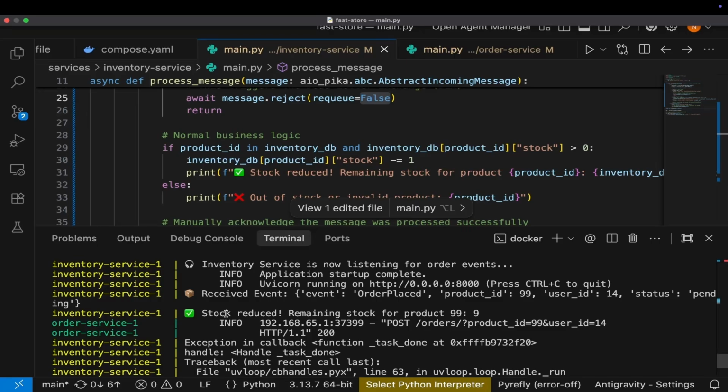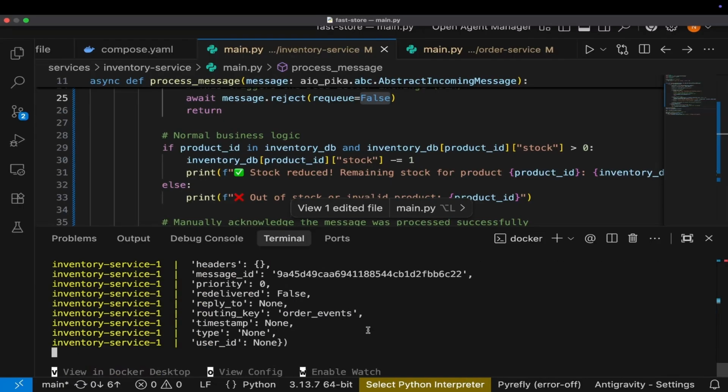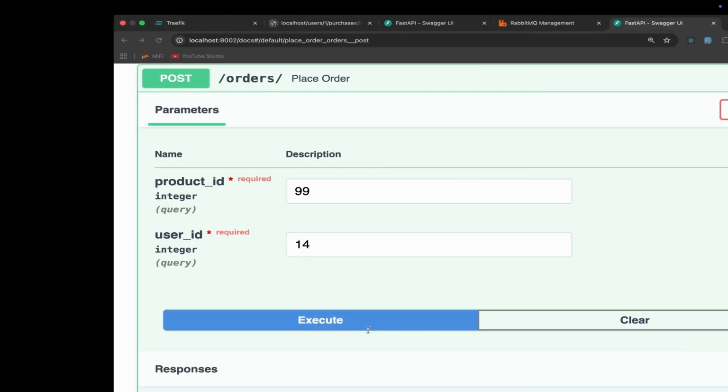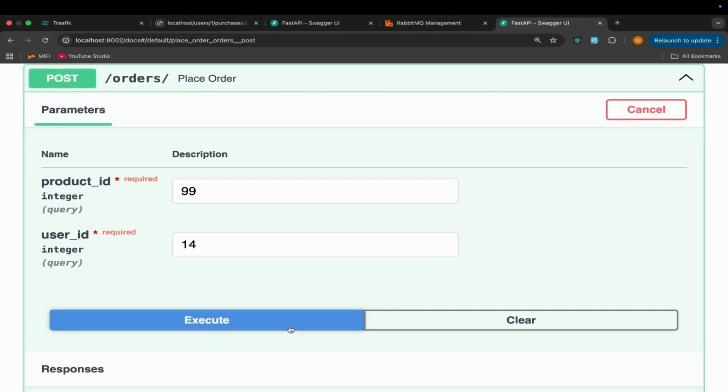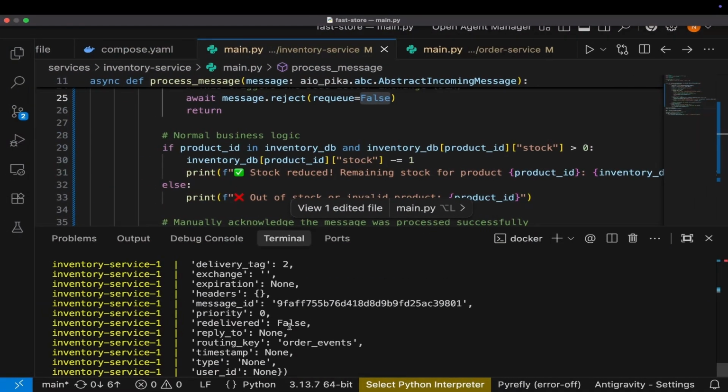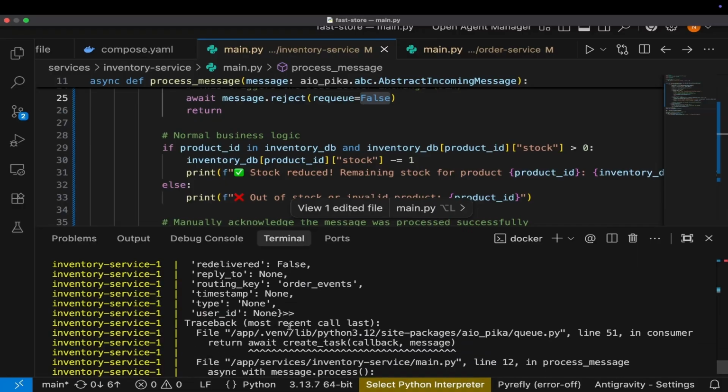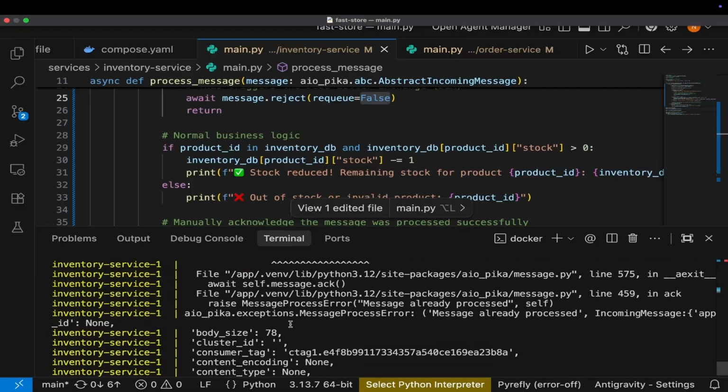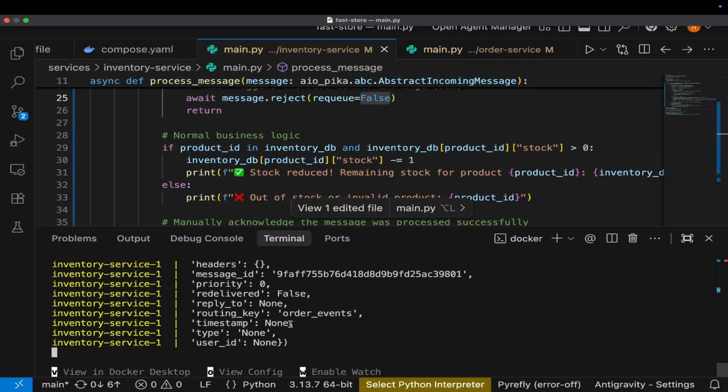Okay, look at that, it says stock reduced, remaining stock for product 99. Okay, that's good. Let me try to do it again. Okay, similar experience. There's a traceback, but that is something I can process and fix later.